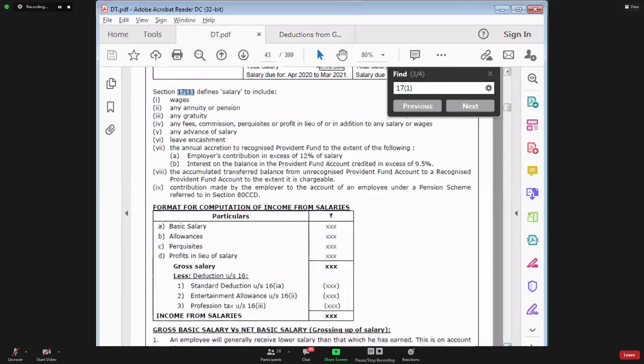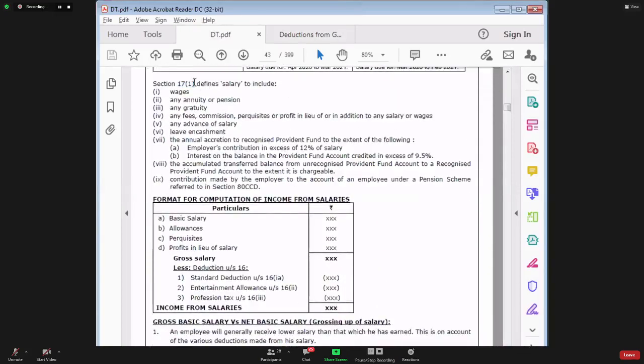Page number 39 of your notes. See this. Section 17 subsection 1 defines the salary to include the following. In that case, we have point number 9: contribution made by employer to the account of employee under pension scheme referred to in section 80 CCD. This point we have not discussed in the chapter of income from salary. We had kept it aside. So now we have discussed, saying that employer contribution is an income for the employee, and this is fully taxable in section 17 subsection 1.